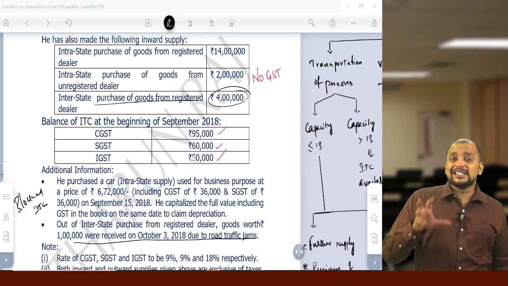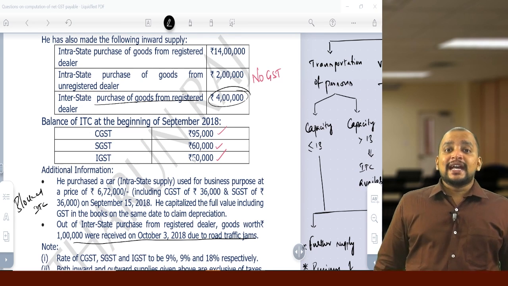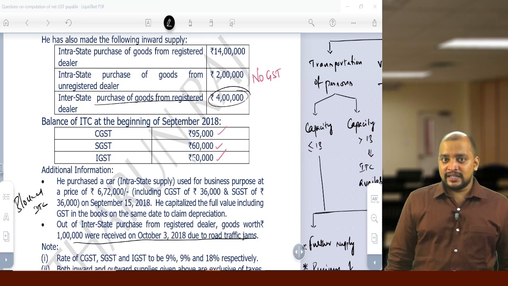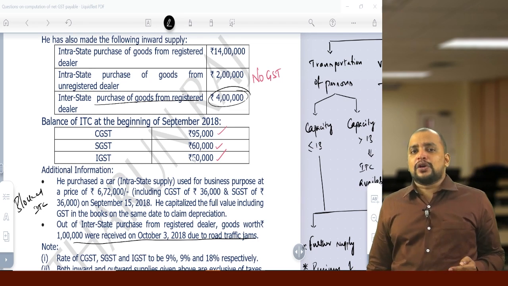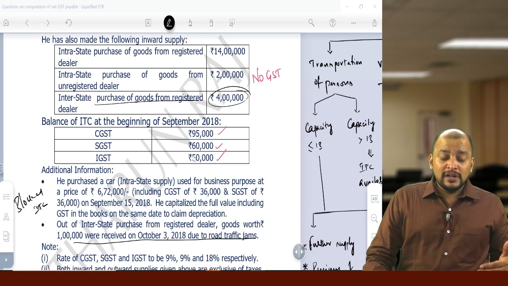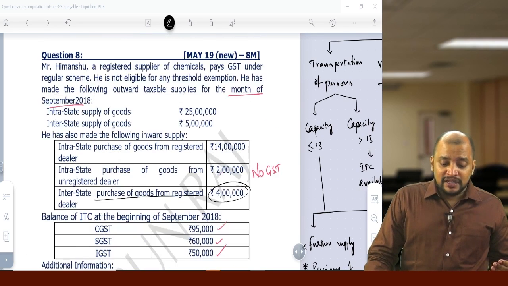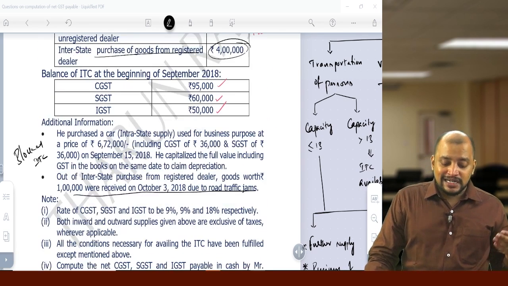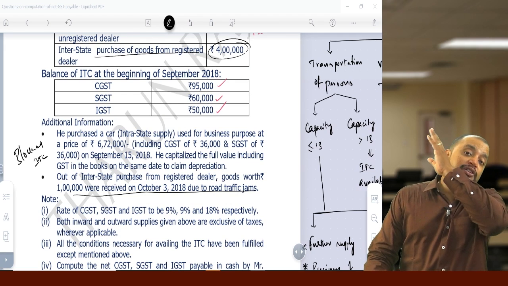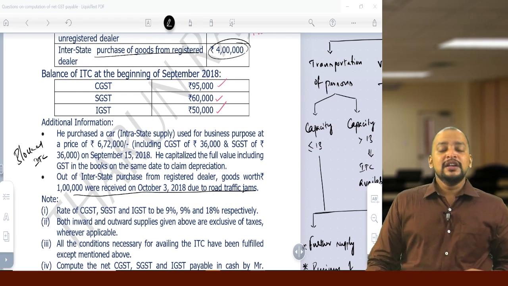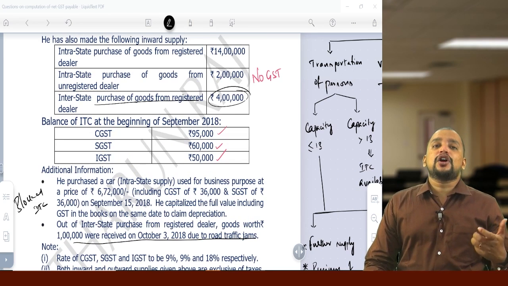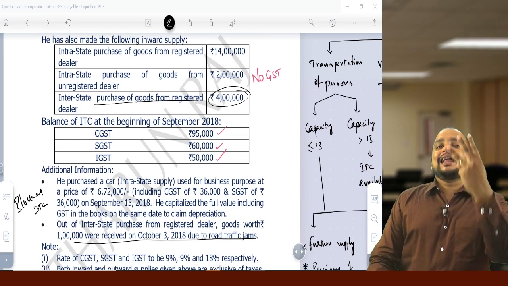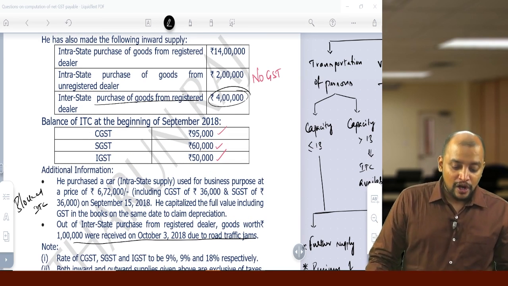In Section 16 we have one point, conditions for availment of ITC. You should be in possession of the tax invoice and you should have actually received the goods or services. So even though they have the invoice in the month of September, they cannot take credit in September because the goods are actually received only in October. So we can take ITC in October, not for September. For September, only 3 lakhs can be taken as credit.